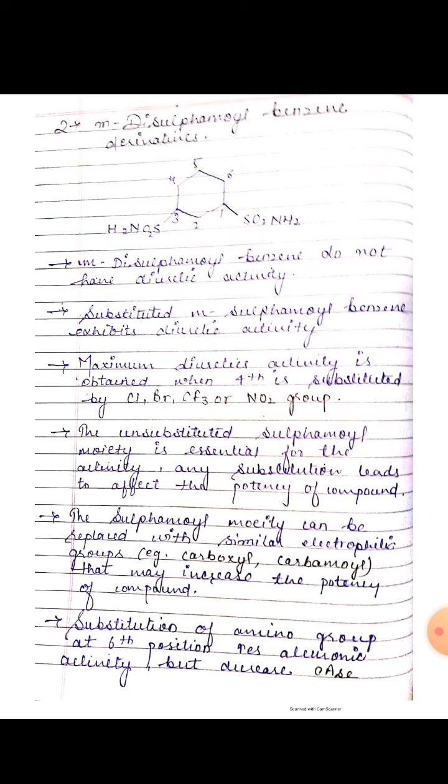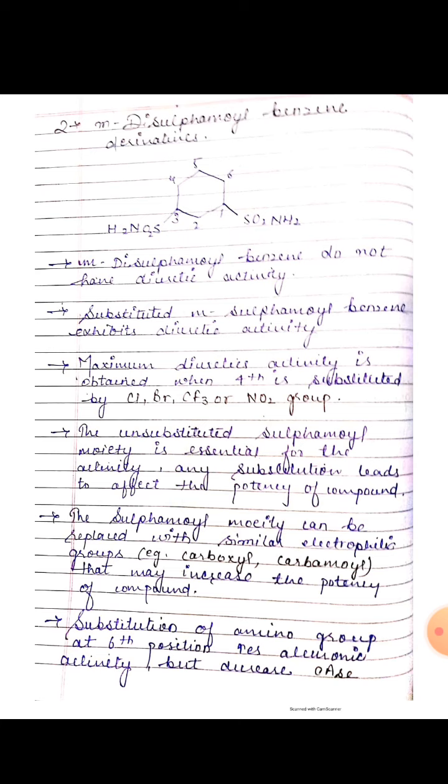The unsubstituted sulfamoyl moiety is essential for the activity. Any substitution leads to affect the potency of the compound. The sulfamoyl moiety can be replaced with a similar electrophilic group, that is carboxyl or carbamoyl, that may increase the potency of the compound.